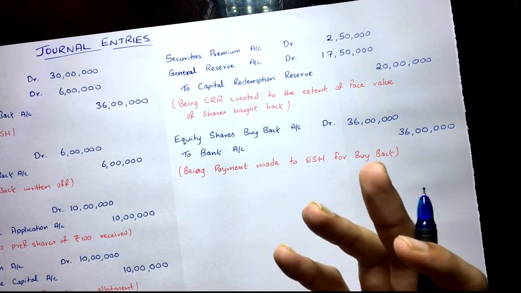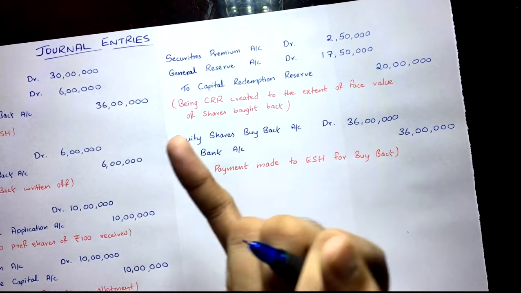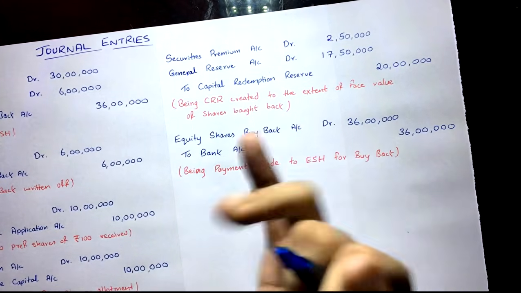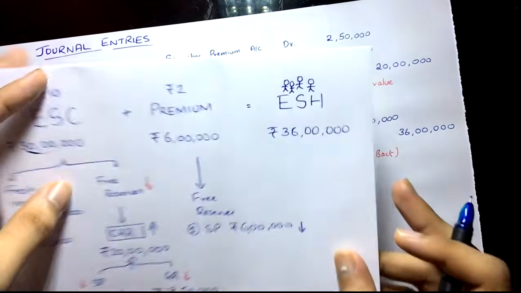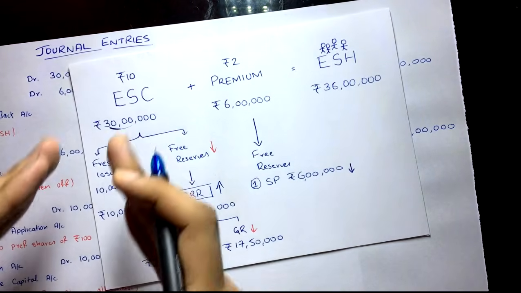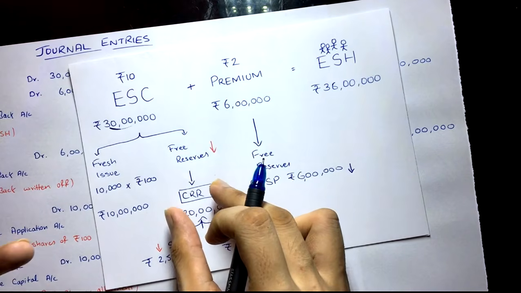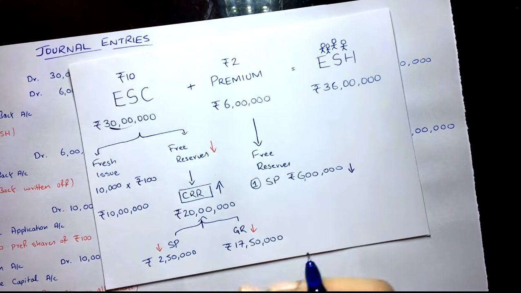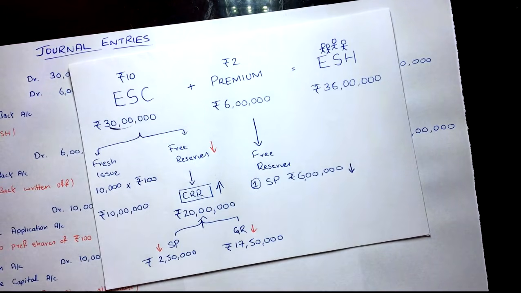Now in some questions, you can get investments were sold off to arrange the cash, or some other assets are sold off, or a loan is taken, something like that can come, but that is only for arranging cash. Always remember, there are only two ways to do buyback of shares, either through the fresh issue or through the free reserves. Free reserves, I mean by creating CRR for the remaining balance. Whatever fresh issue has been made, the remaining has to come out of CRR, the replacement I'm talking about.